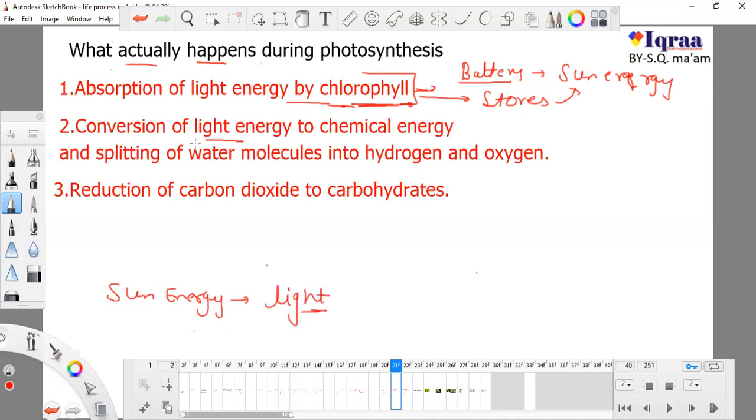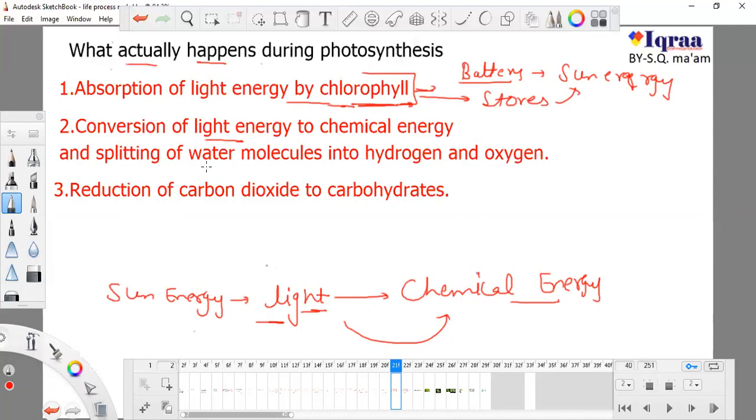So light energy which is captured by chlorophyll is converted to chemical energy. Chlorophyll absorbs light energy and converts it to chemical energy, a different form of energy. First thing this occurs.